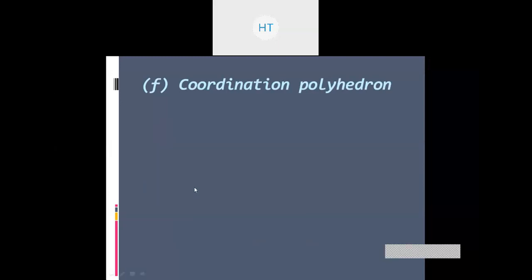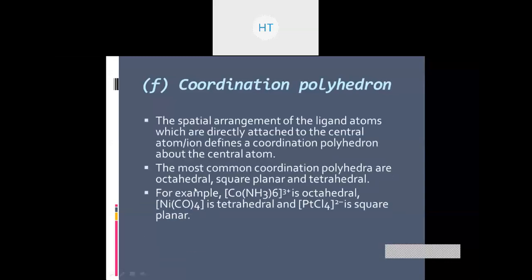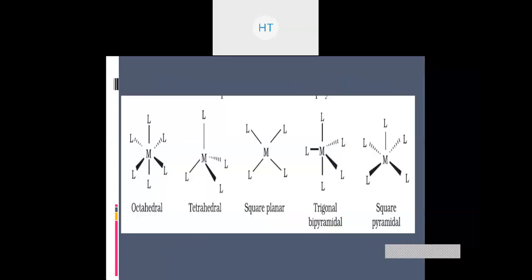It's a spatial arrangement of the ligand atoms which are directly attached to a central metal atom. There are different kinds of shapes such as octahedral, tetrahedral, square planar, trigonal bipyramidal or square pyramidal. यहाँ पर मैंने shapes दे दिए हैं, so please observe.